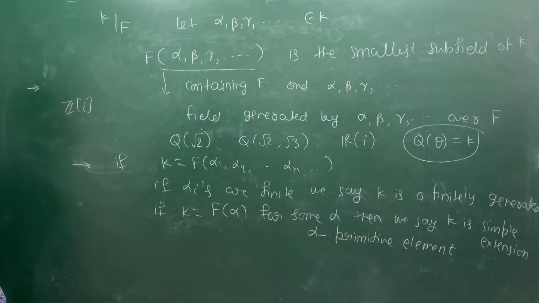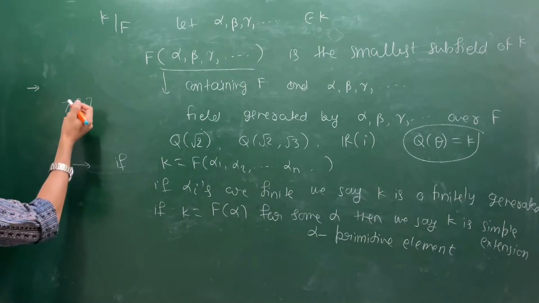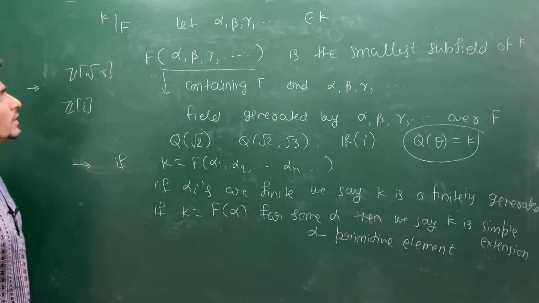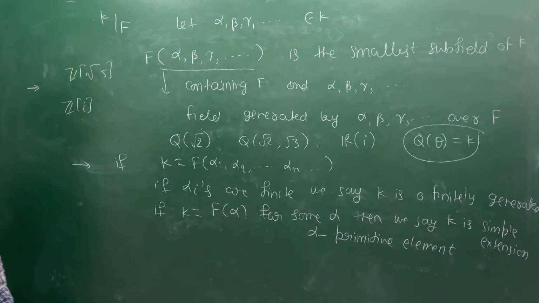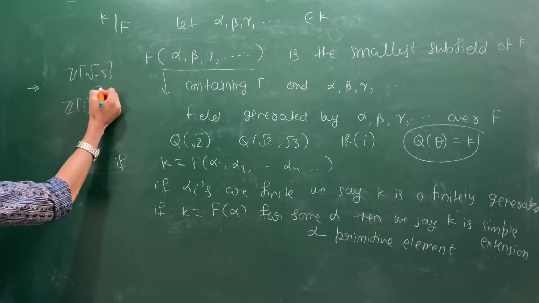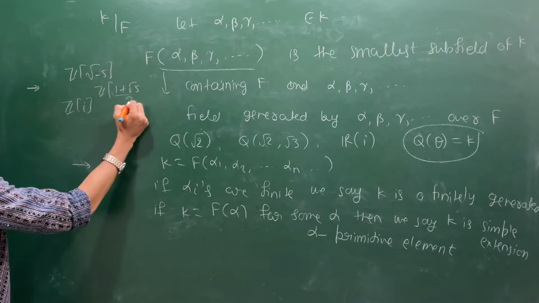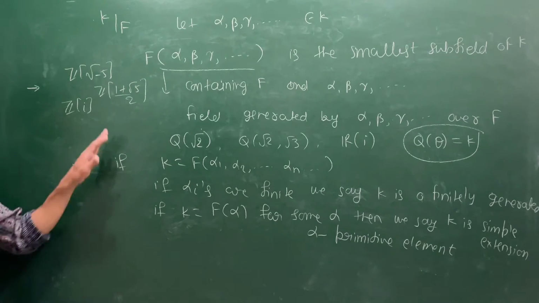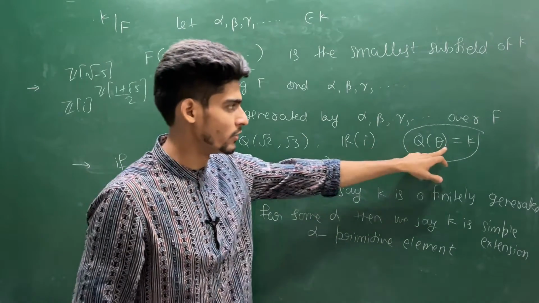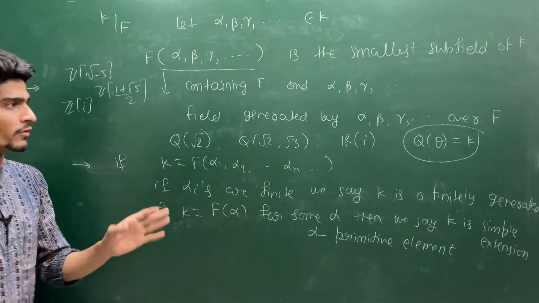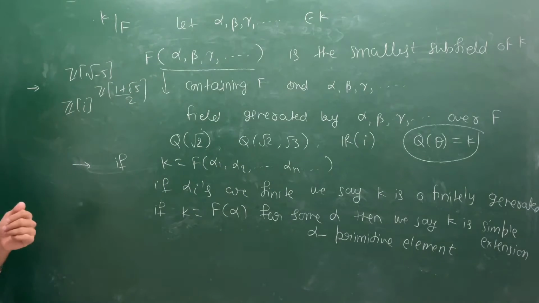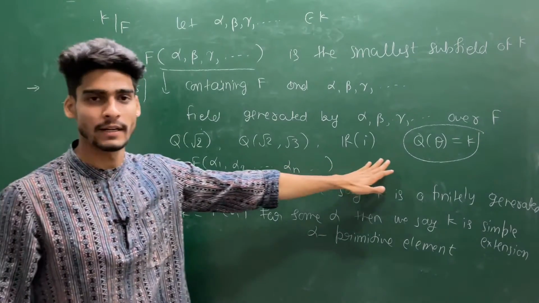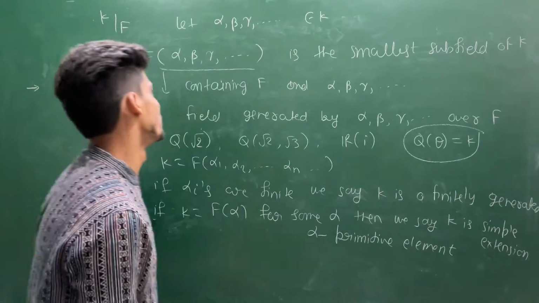Z[i] is a Euclidean domain. How to prove, if you have this structure Z[√-5] or Z[√5], whether this is a Euclidean domain or not. It may be Z[√-5] or Z[(1+√5)/2]. So if I say prove that they are PID or not, you cannot prove it in general. But if you have studied the theory of number fields, then you have a criterion to prove whether they are going to be a PID or not. But that is highly abstract. तो ये आपके एंट्रेंस के पर्पज से बाहर है.